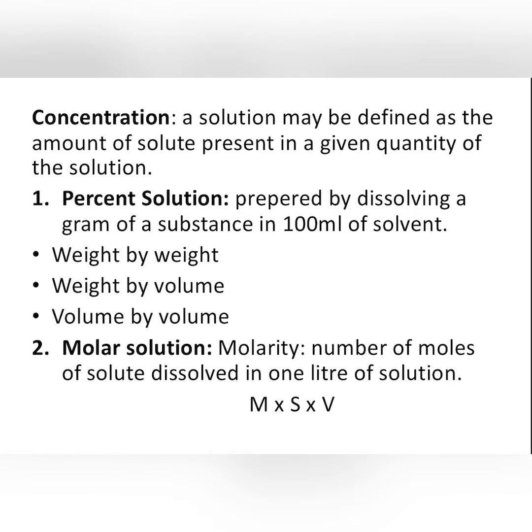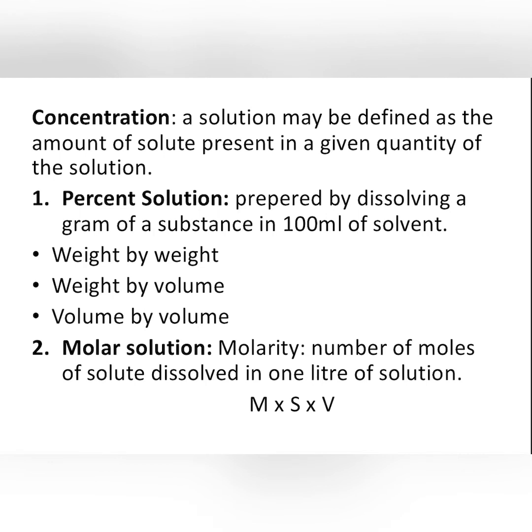In weight by weight, it is the weight of a solute in 100 gram of a solution. For example, 30% weight by weight solution contains 30 gram of solute in 70 gram of solvent. In weight by volume, it is the weight of solute present in 100 ml of a solution. For example, 30% weight by volume contains 30 gram of solute dissolved in a final volume of 100 ml.